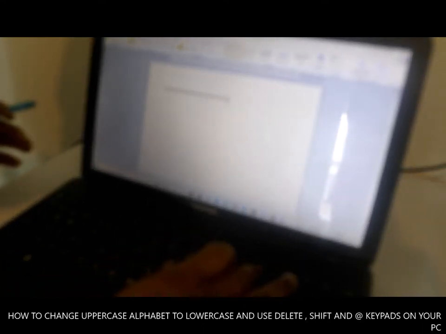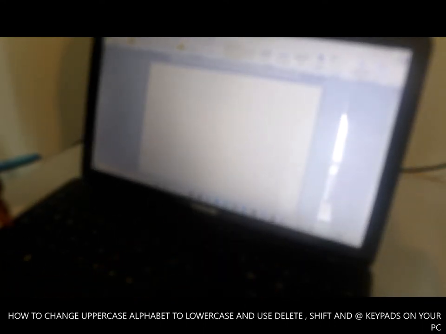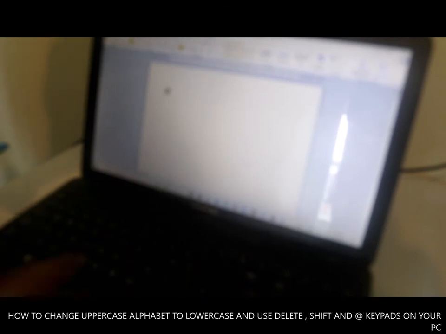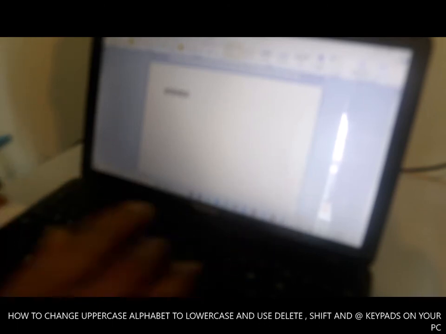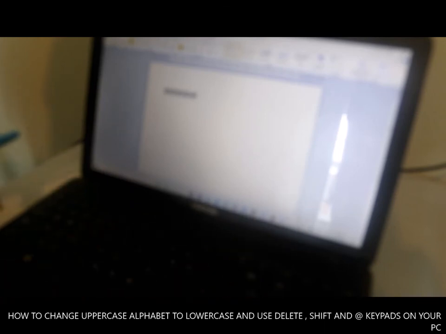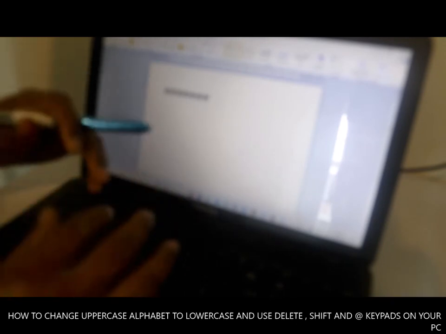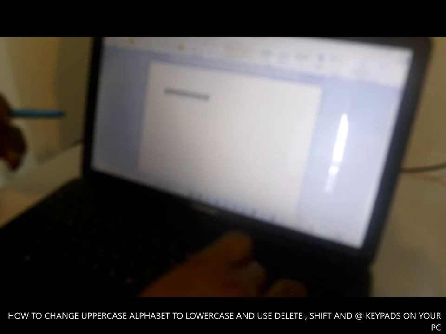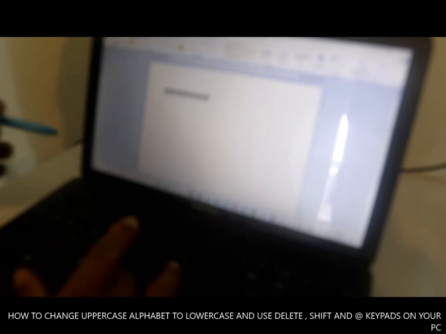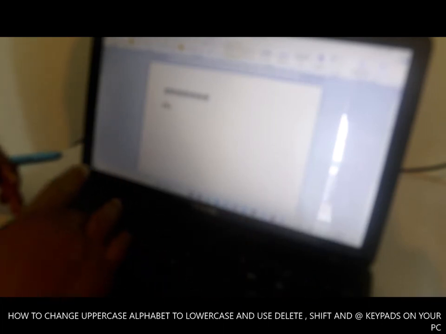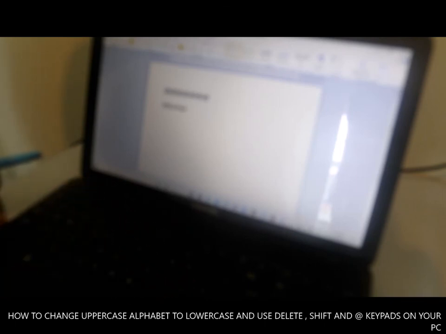To use it, you need to press shift and write it. Press shift down and hit at once. Shift down, hit at once. This is how to write at. To write McVince, or whoever you want to write the email address for, type that individual's email address. Then press shift down, at, hotmail.com.